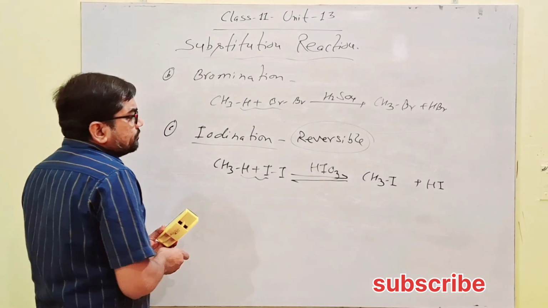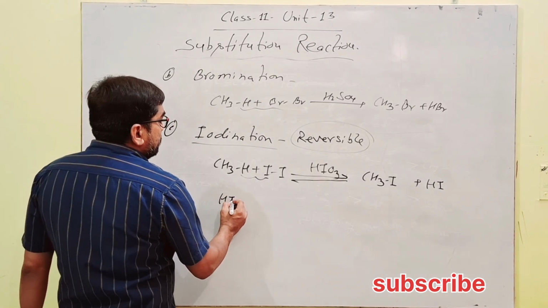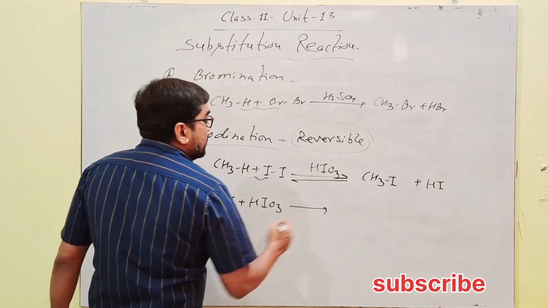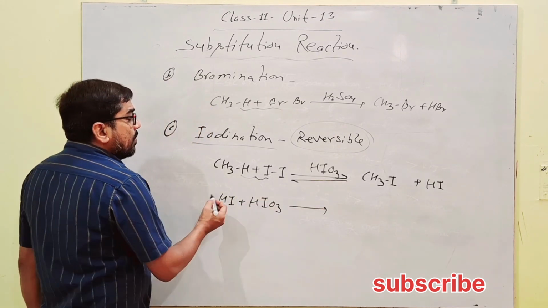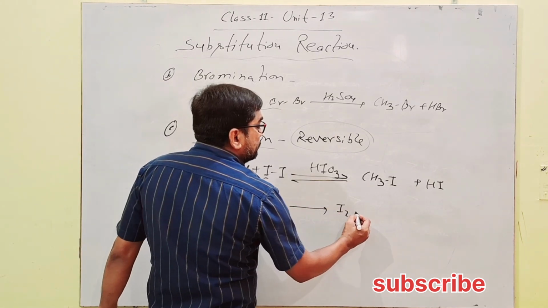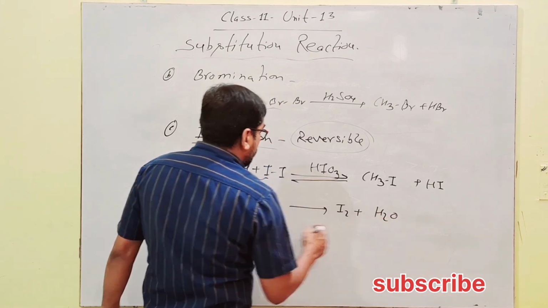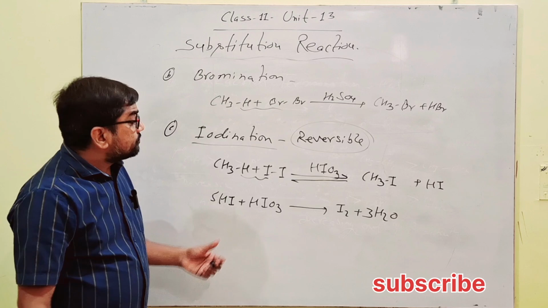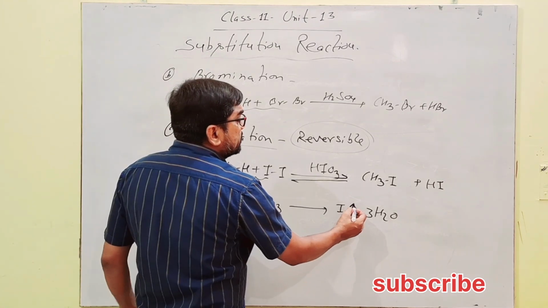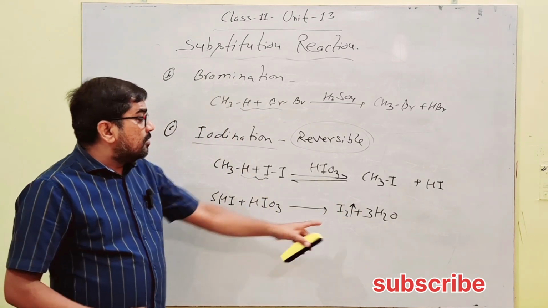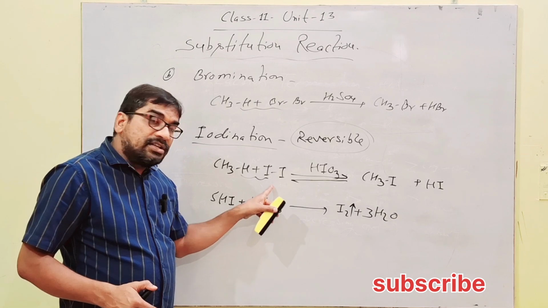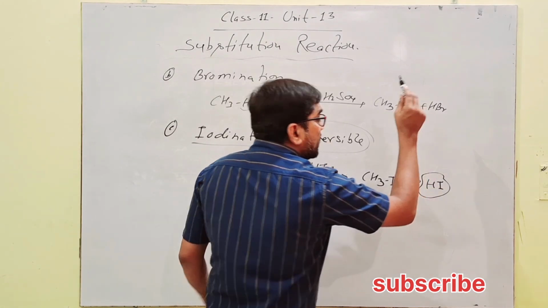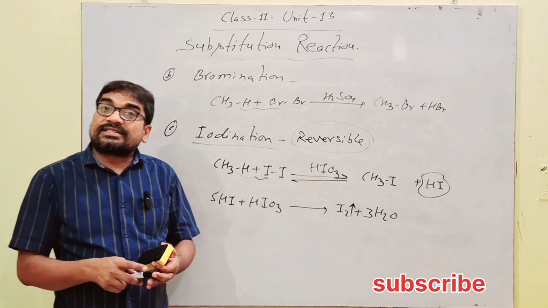So here this HI formed reacts with iodic acid, used as an oxidizing agent, in an irreversible reaction, forming I2 with H2O: HIO3 + 5HI gives 3I2 + 3H2O. Here iodine is formed. This iodine formed is used again in iodination of alkane, and this HI is removed from the product side.